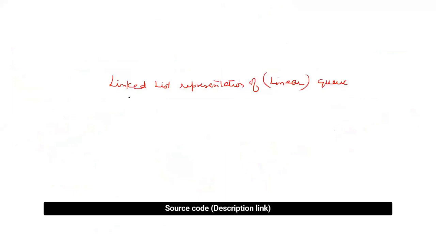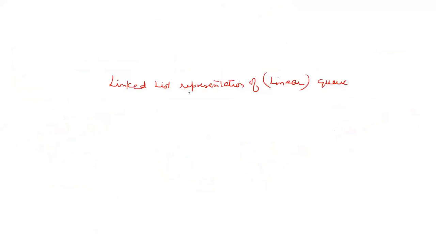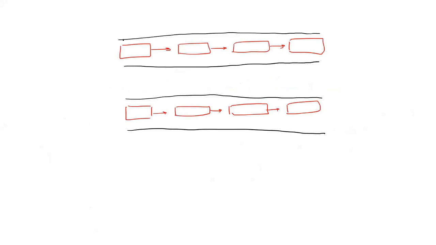Now the next topic is linked list representation of queue. What will be inside the linked list representation of a queue? There are many variants. You can take a single linked list for that. That depends upon the application. You can take a doubly linked list for that, which is a priority queue implementation. Simple, we are just using a single linked list.